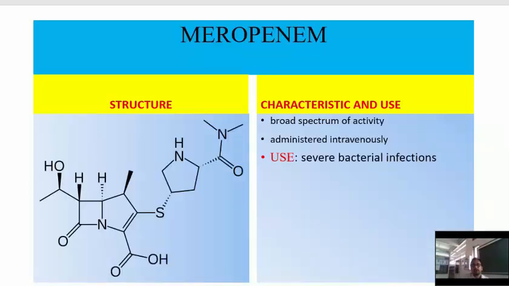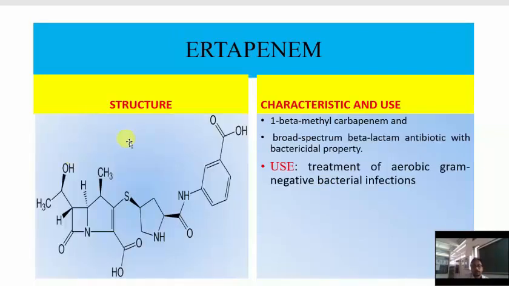Second is meropenem. The structure is shown, and the characteristics are broad-spectrum activity, administered by the IV route and used for several bacterial infections. Tebipenem, the structure is shown, and the characteristics are it is a 1-beta methyl carbapenem, and this is a broad-spectrum antibiotic with bactericidal property, used for treatment of aerobic gram-negative bacterial infection.